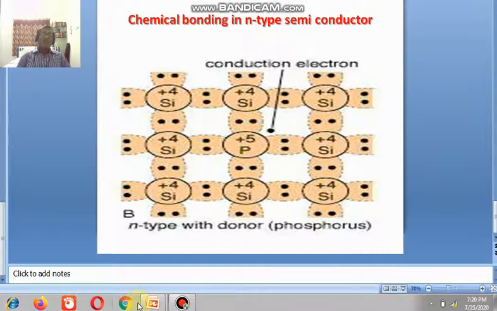So this is the process of forming pure and impure semiconductors, the chemical bonding forming in extrinsic semiconductors, and the nature of pentavalent and trivalent atoms we discussed in this. In the next class we will discuss p-n junction diodes.